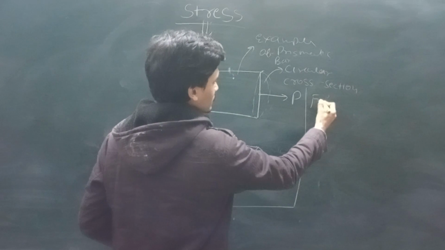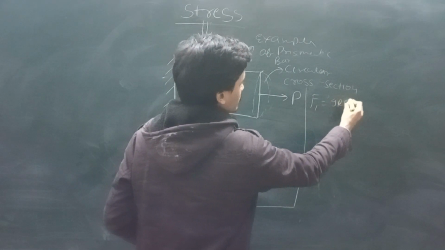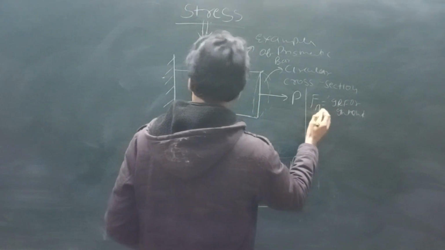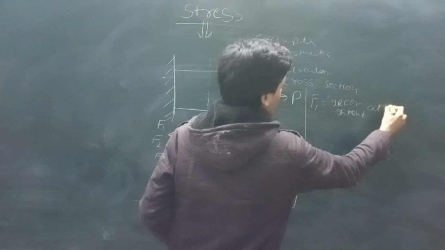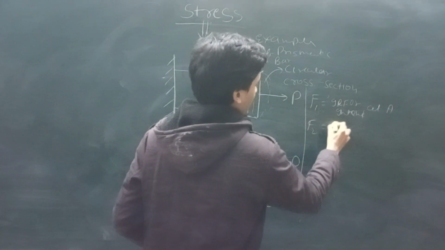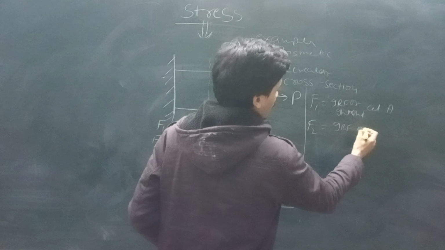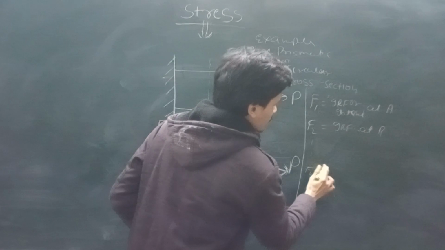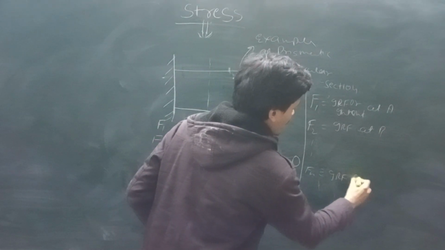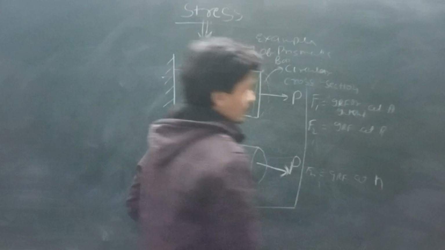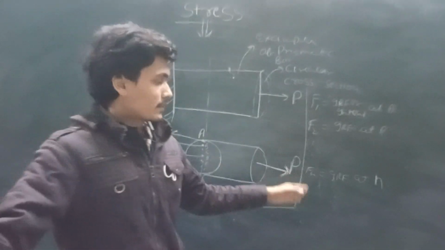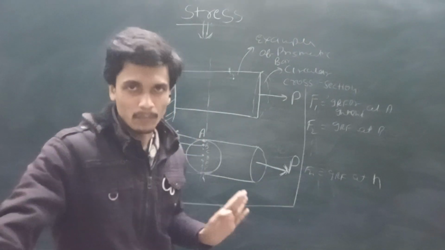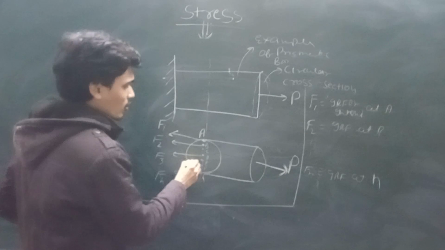F1 is the internal resistive force or intensity at point A. F2 is the internal resistive force or intensity at point B. Similarly, Fn is the internal resistive force at point N. F1, F2, F3 are all internal resistive forces at points A, B, C, and N. There are n lot of points available here.